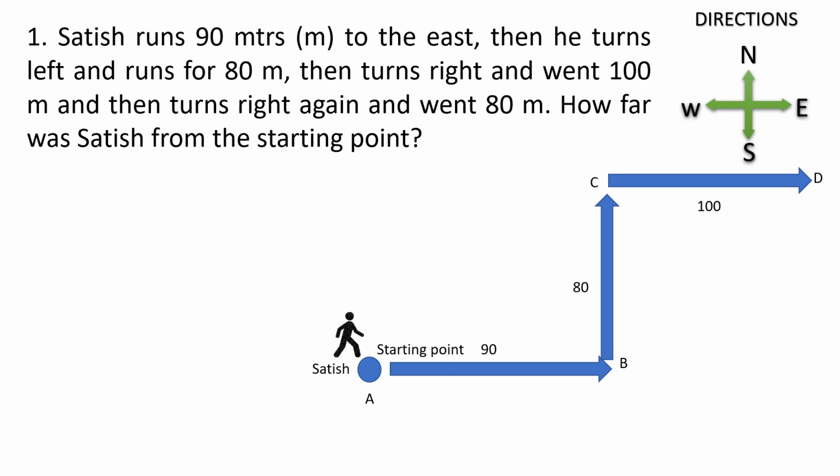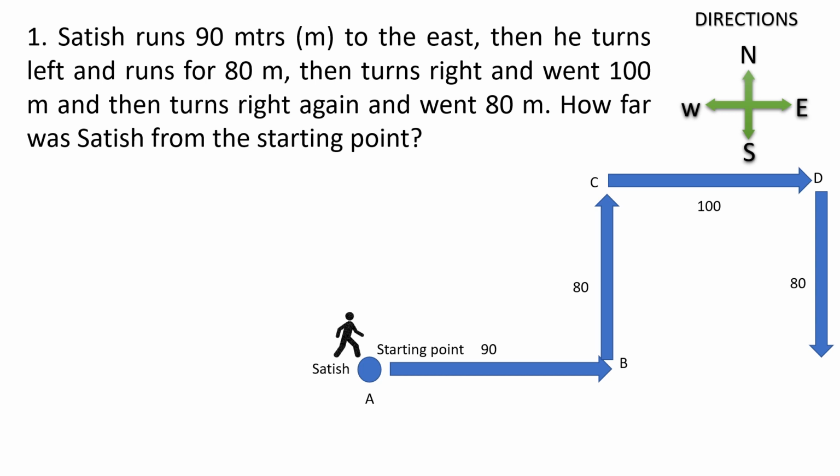Then from there he is turning again right, isn't it? Turning again right and went 80 meters. From where he is turning right, he is now moving in the east direction for 100 meters. From there right, that means towards south. Correct? When he is moving from the east direction, if it is left, it is north, if it is right, it is south. So now you have to move towards south.